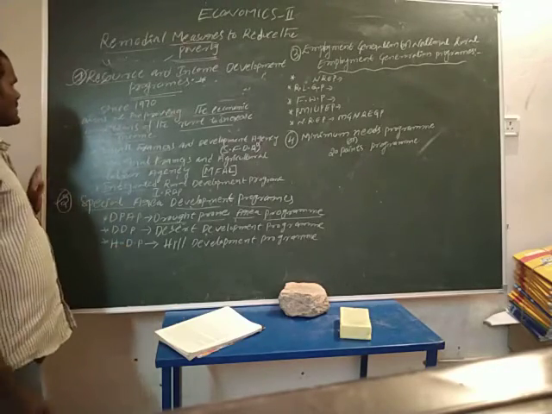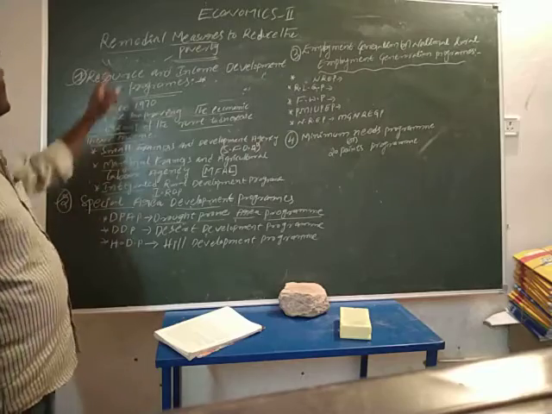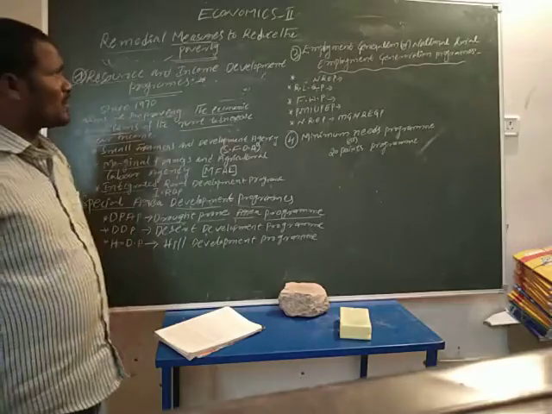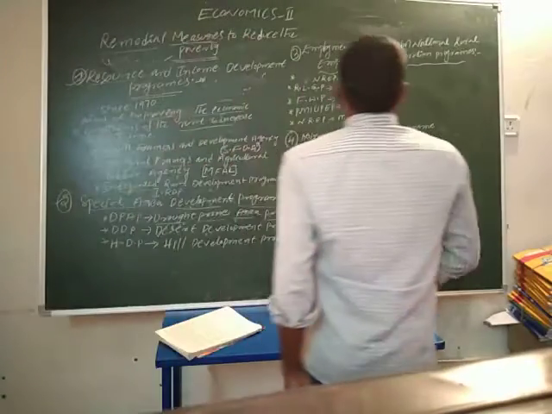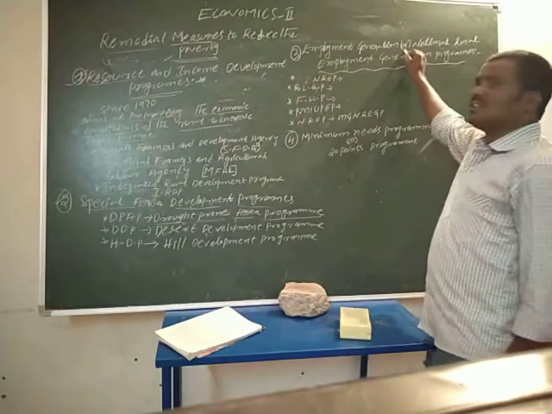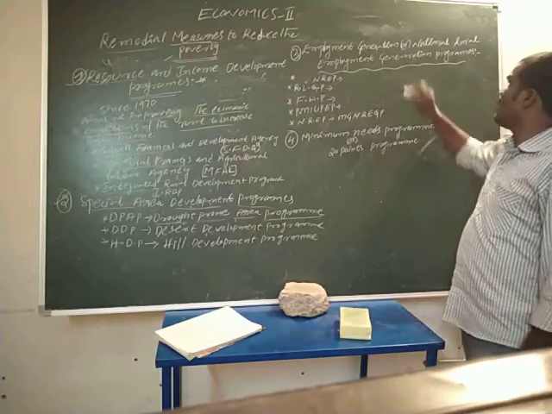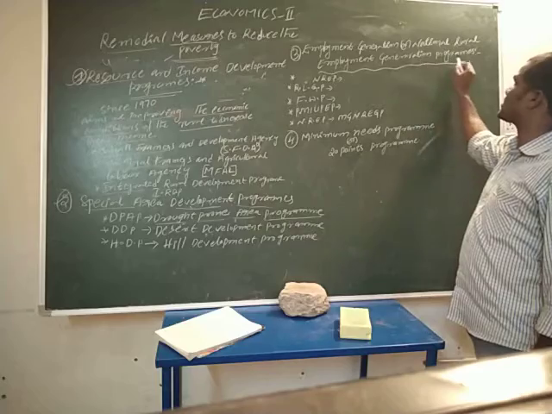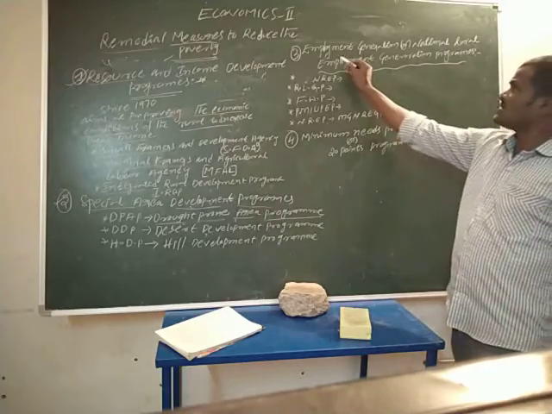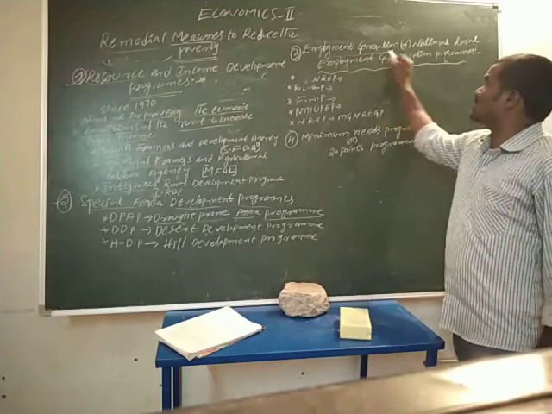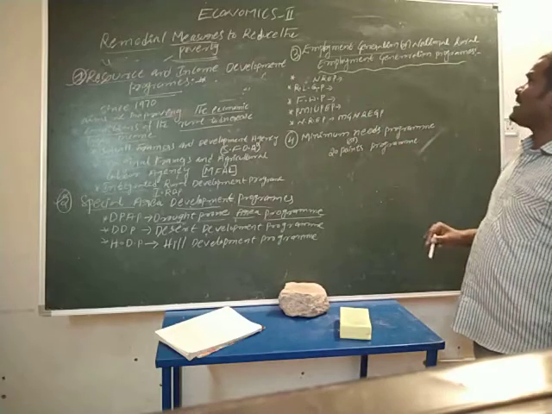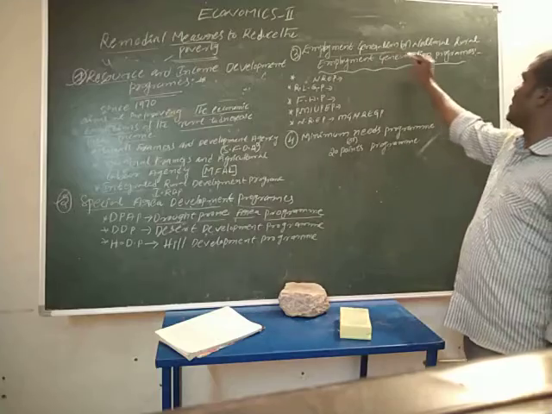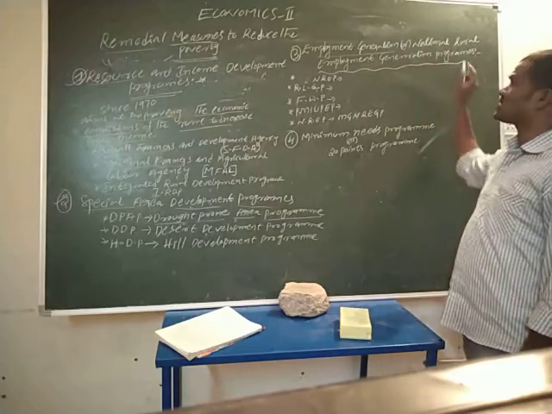So it is the second one: remedial measures to reduce the poverty, special area development program. Next, the third one is employment generation, or national rural employment generation programs. So the third one is employment generation. It gets employment sources, or national rural employment generation programs.